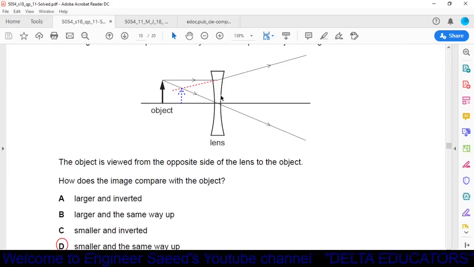Okay, it is a divergent lens, so the rays will be divergent or move away from each other. Now these two rays cannot meet at a point, so we have to extend these rays on the other side of the lens. Now the two rays seem to meet at this point, so the image will be formed at this point. The image formed here will be a virtual image. Now this image is erect. It is in the same direction as the object and smaller in size. Now we read our options.